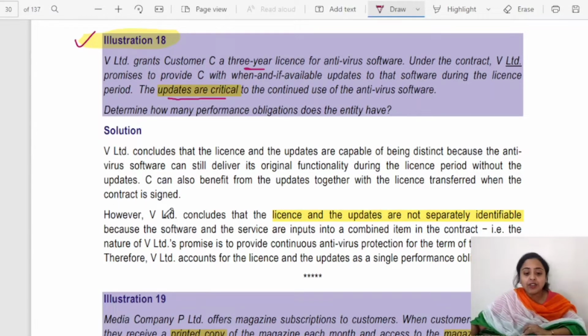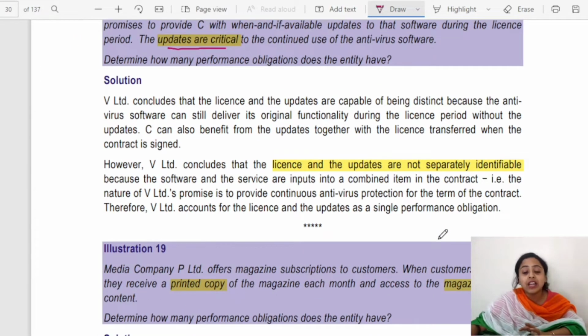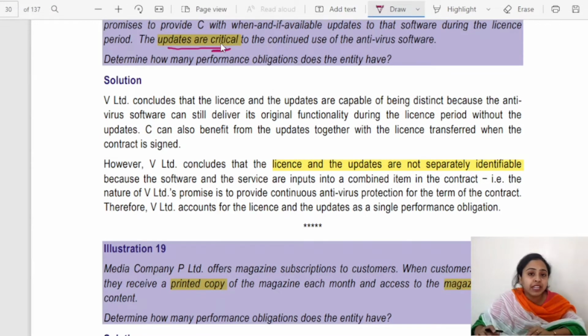However, V Limited concludes that the license and the updates are not separately identifiable because the software and the service are inputs. Since it is critical, these are not separately identifiable, they are highly interrelated and therefore one performance obligation. Single performance obligation.